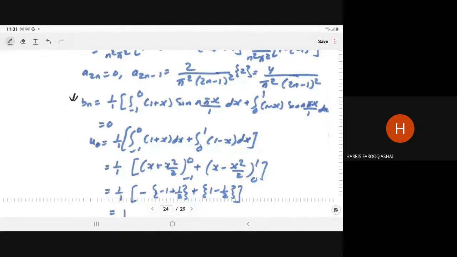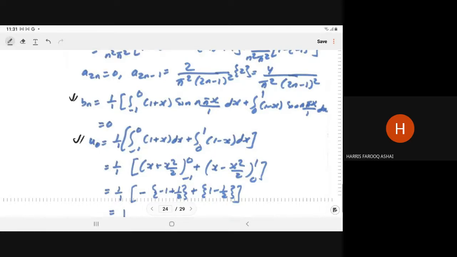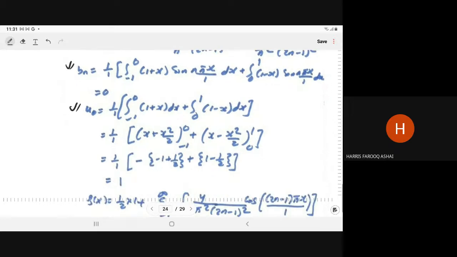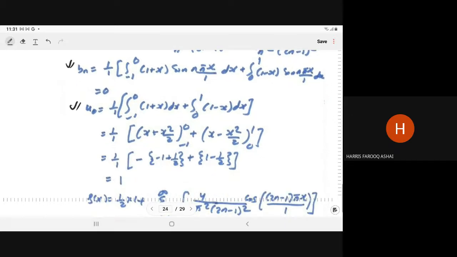And a naught is what? 1 upon L, minus L to L, fx into dx. So 1 upon 1, minus 1 to 0, 1 plus x dx, plus 0 to 1, 1 minus x dx. So simple integration, x and x square by 2. So 1 upon 1, plus x square by 2 minus 1 to 0, and x minus x square by 2, 0 to 1. So that will give you a naught is equal to 1. A naught is equal to 1.